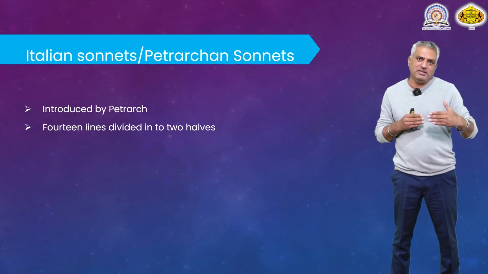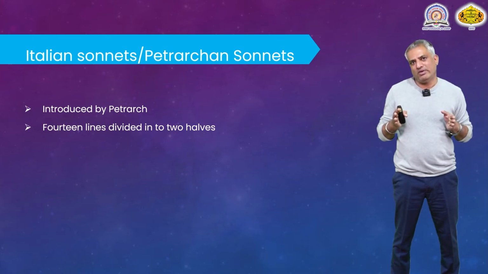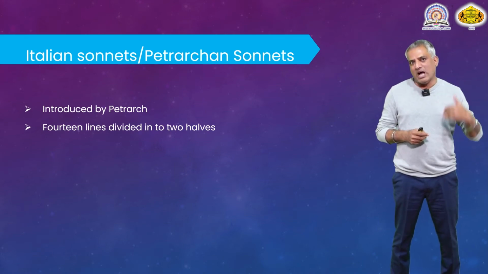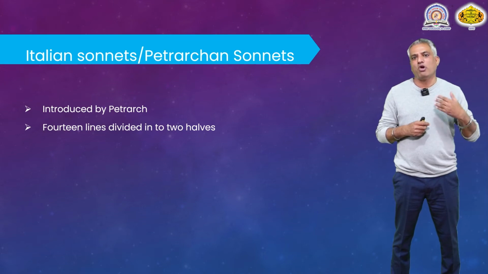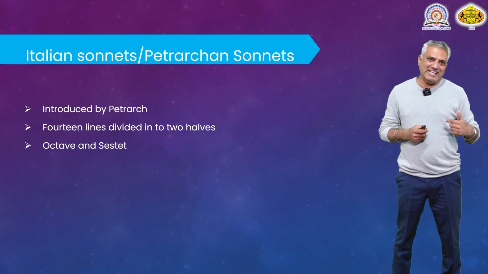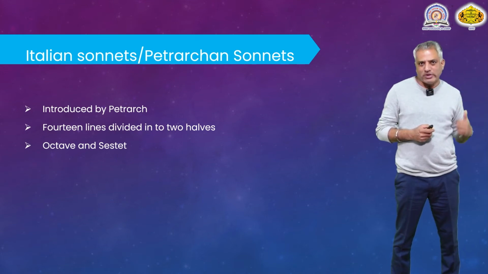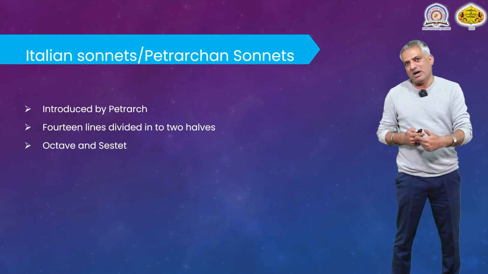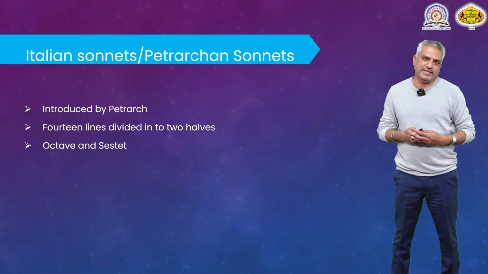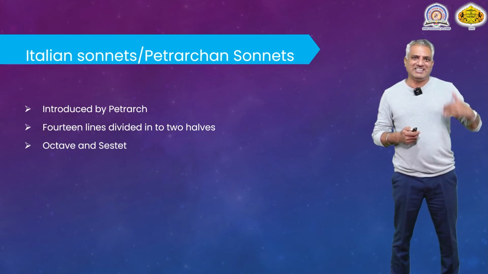Petrarch divided those 14 lines into two halves. The first half of the poem is called an octave. The first part consists of 8 lines, which is called an octave, and the second, latter part, which consists of 6 lines, is known as sestet. So, Italian sonnets are written in this format.